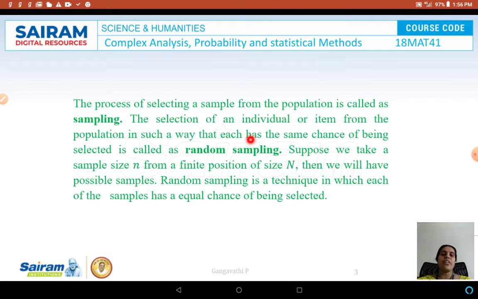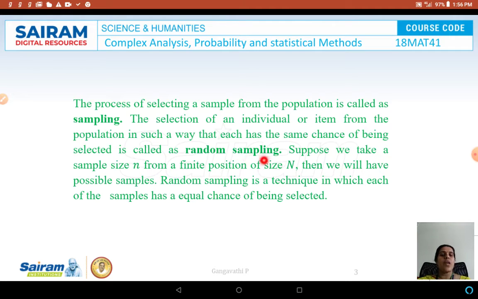The selection of an individual or an item from the population in such a way that each has the same chance of being selected: consider a set which has 100 numbers, and we want to choose any number from it. Every number has an equal chance of being selected.